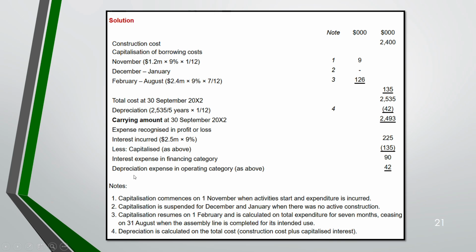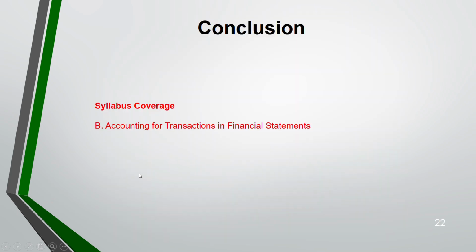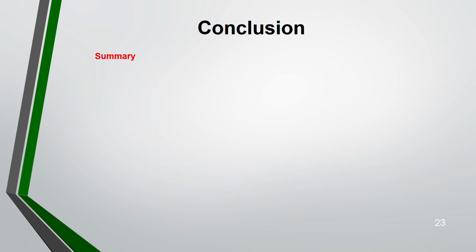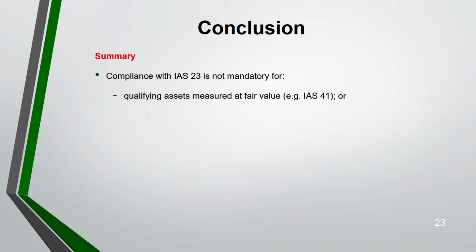Now, in the syllabus, it's under section B. First, tangible non-current asset. Even your IAS 16 was also under tangible non-current asset. The borrowing cost is an addition to that, where we have defined and computed the initial measurement of your non-current asset, including your borrowing cost, an asset that has been self-constructed. Now, compliance with IAS 23 is not mandatory for qualifying assets that are measured at fair value according to IAS 41 or mass produced inventory, that is IAS 2.